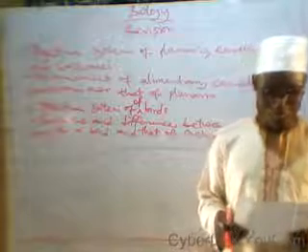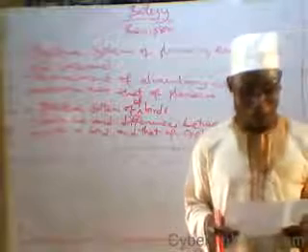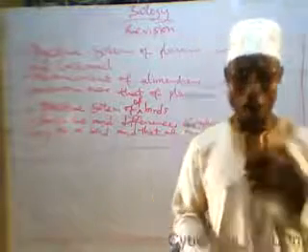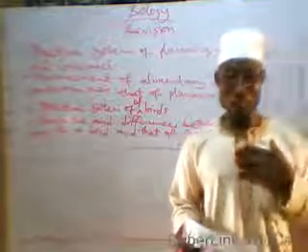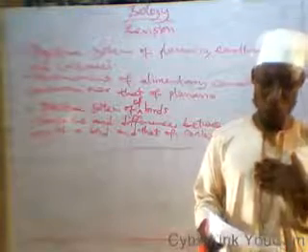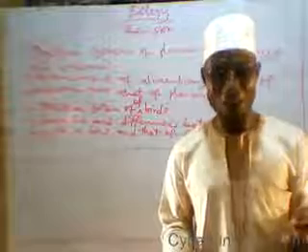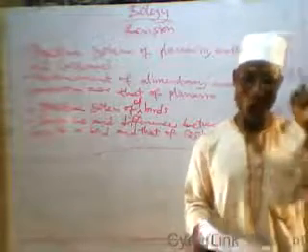Also, in the last term, under respiration in lower organisms, we talked about the respiratory structures of some organisms. In man, lungs are our respiratory structures. In toad, skin, mouth, and lungs are the respiratory structures.